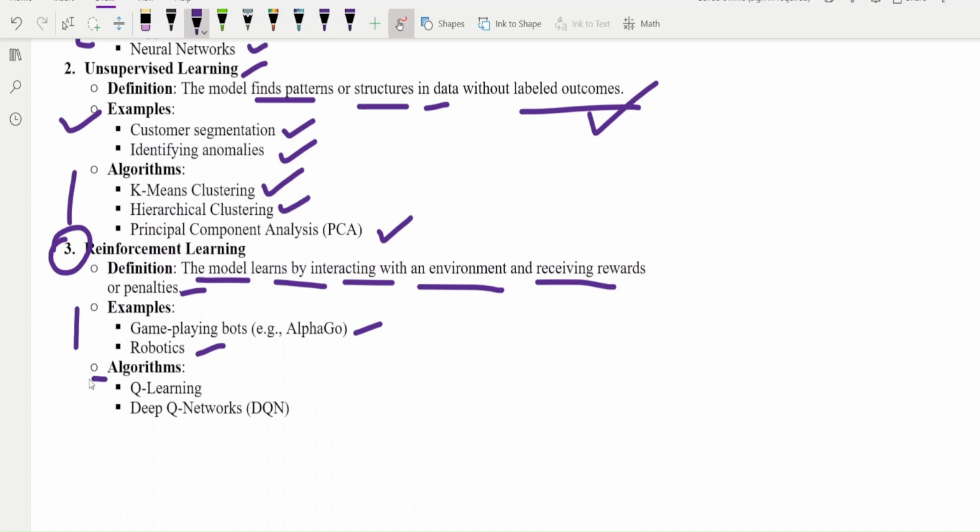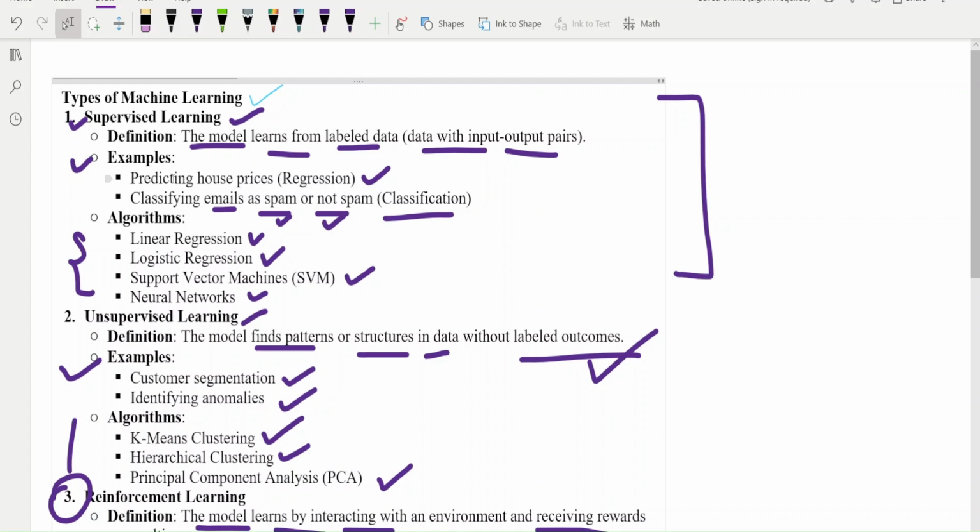Which type of algorithms are there? Like Q-learning, Deep Q Networks, DQN. So these are a few basic things which I covered in this particular video. This is a very basic video, the first video about the types of machine learning. Okay, I hope the very basic things about it are now in your knowledge.